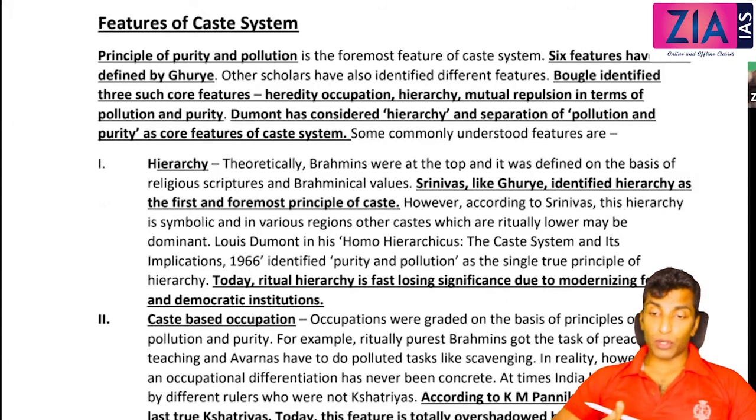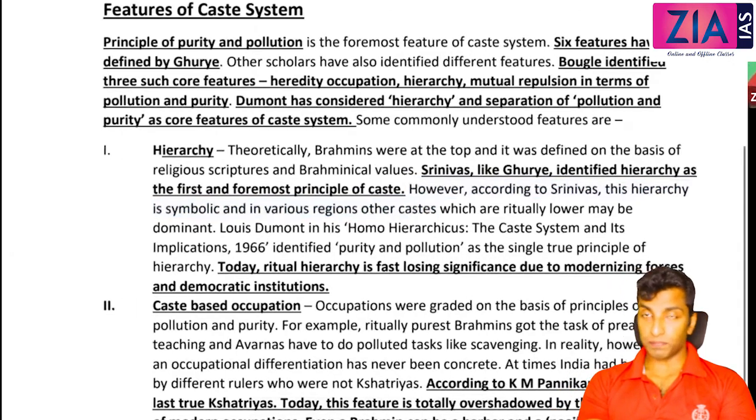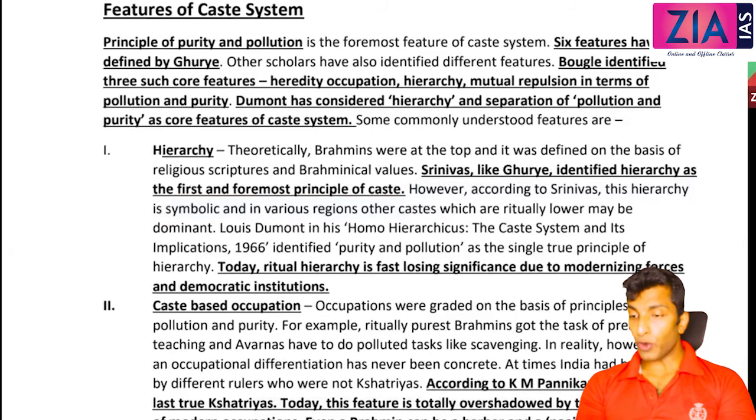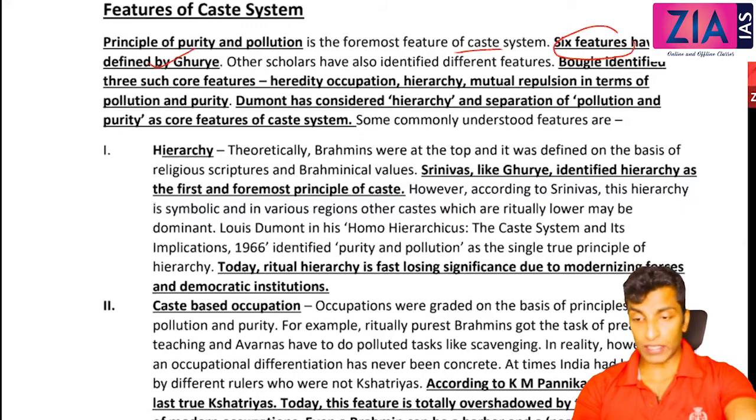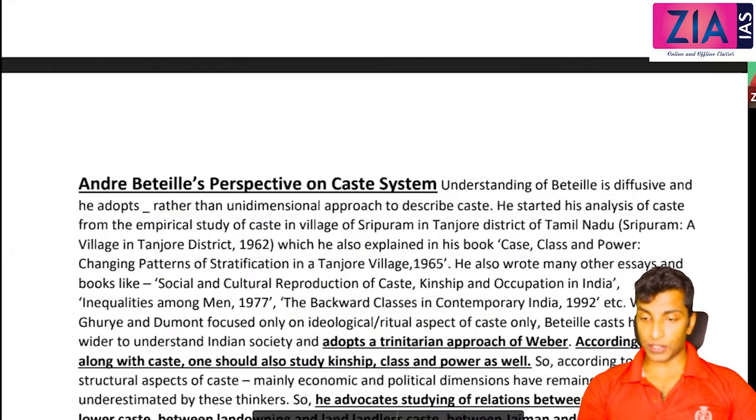Now, I will go for the features of the caste system. Next topic. The main features we have already discussed: the principle of purity and pollution. So the main feature is actually the principle of purity and pollution. That is the foremost feature of the caste system. Six features have been defined by Ghurye, so you need to add that from the previous discussion. What are the six features? You can see here from Ghurye's discussion; you need to add those six features.